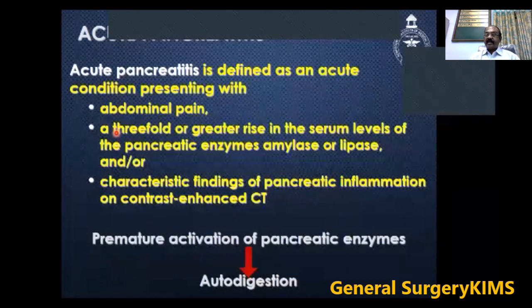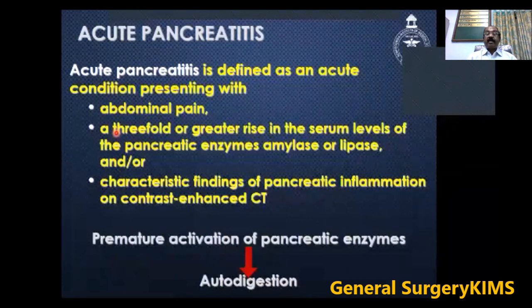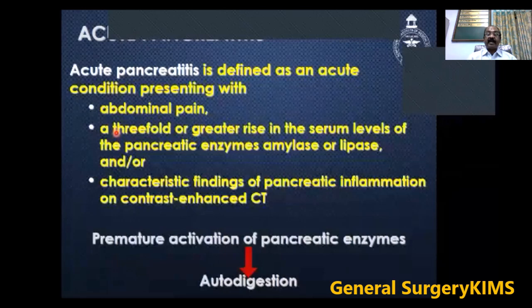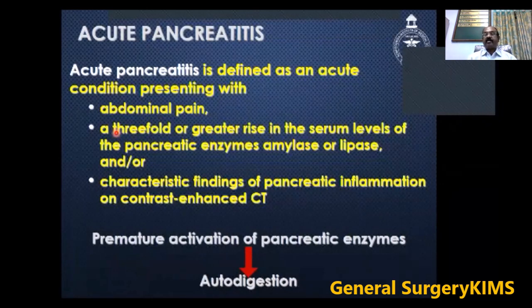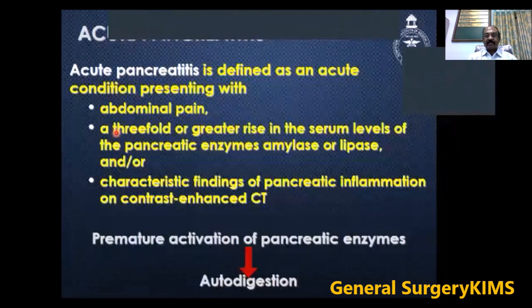So what is acute pancreatitis? It is defined as an acute condition presenting with abdominal pain, a threefold or greater rise in the serum levels of pancreatic enzyme, that is amylase or lipase, and characteristic findings of pancreatic inflammation on contrast enhanced CT. These criteria should be there to make a diagnosis of acute pancreatitis. So what happens here? There is a premature activation of the pancreatic enzyme, which results in autodigestion of the pancreatic parenchyma.